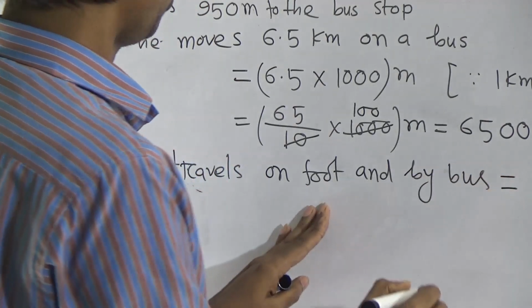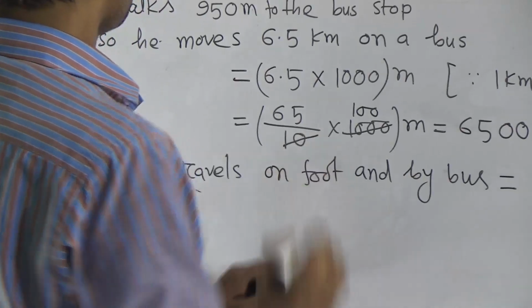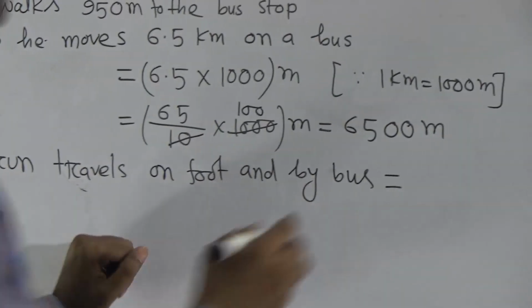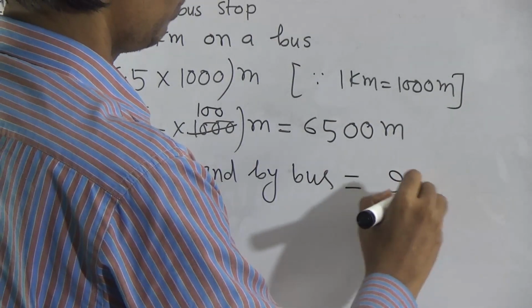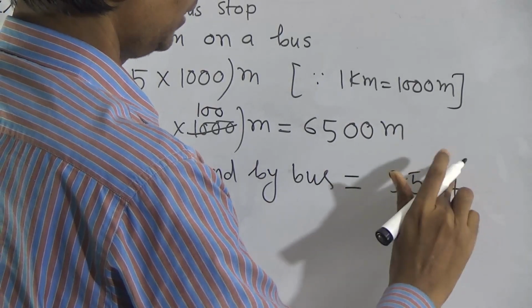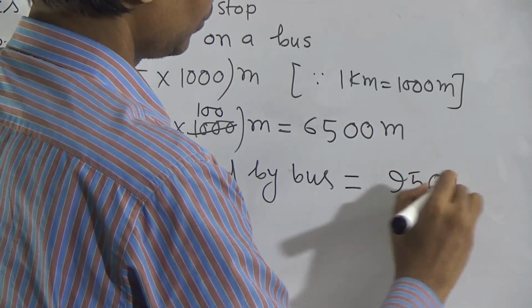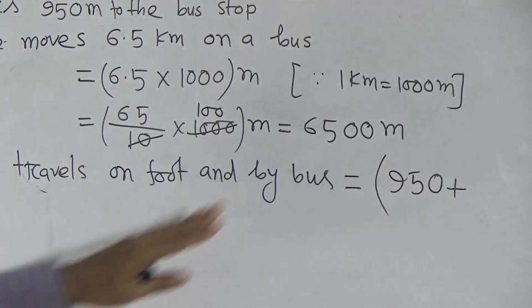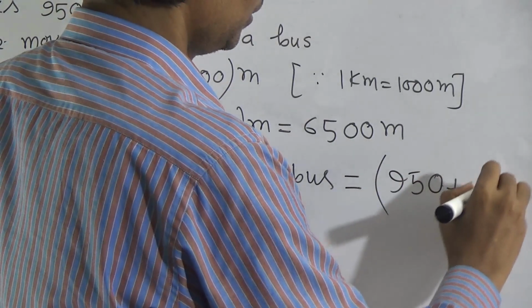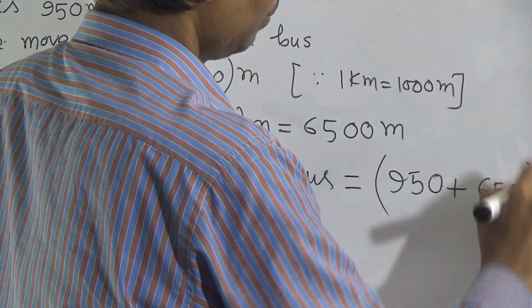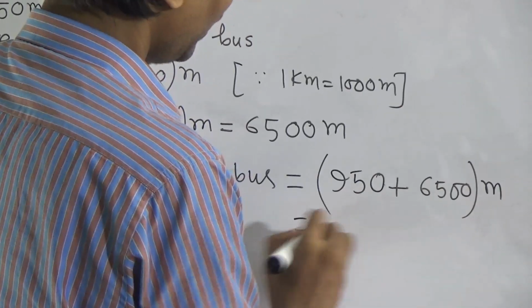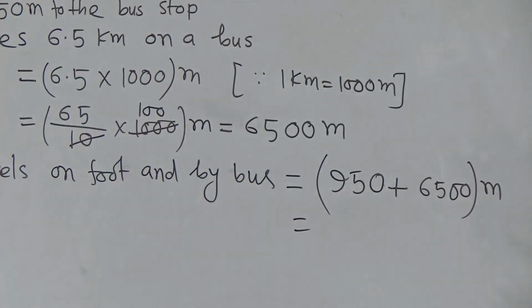On foot, how many meters? 950 meter, plus by bus 6500 meter. Dear student, now you have to add.